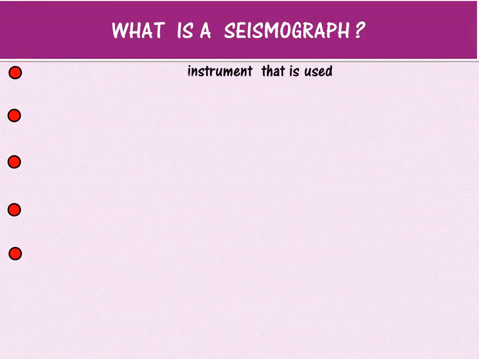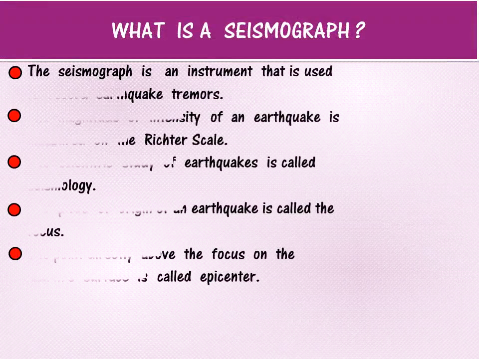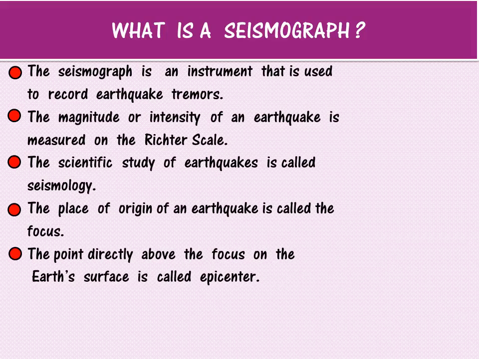Now, when we learnt about the earthquakes, let us learn about a device which the scientist has developed to record an earthquake tremor. It is the seismograph. The seismograph is an instrument that is used to record earthquake tremors or shakes. The magnitude or intensity of an earthquake is measured on the Richter scale. The scientific study of earthquakes is called seismology.